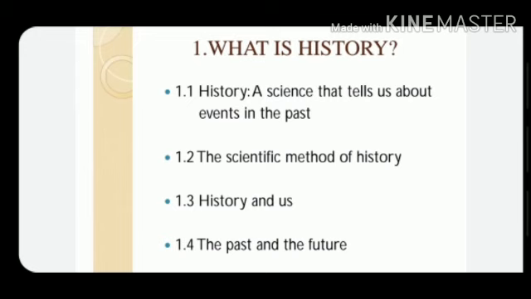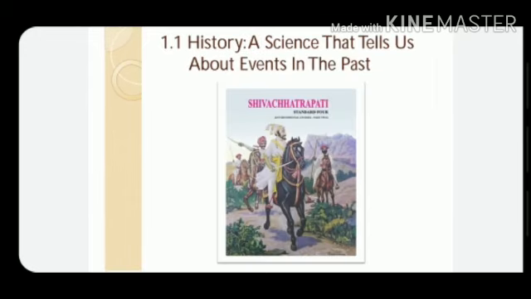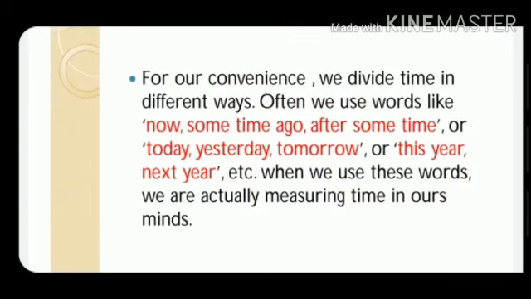Last year in standard 4th, we studied the life of Chhatrapati Shivaji Maharaj and his mission of establishing Swaraj. The time before the birth of Shivaji Maharaj was about 400 years before now, or in other words, the time 400 years ago. For our convenience, we divide time in different ways.